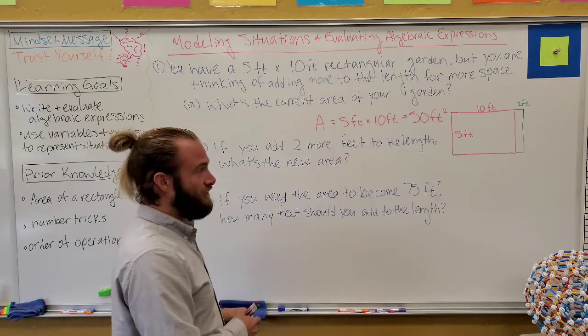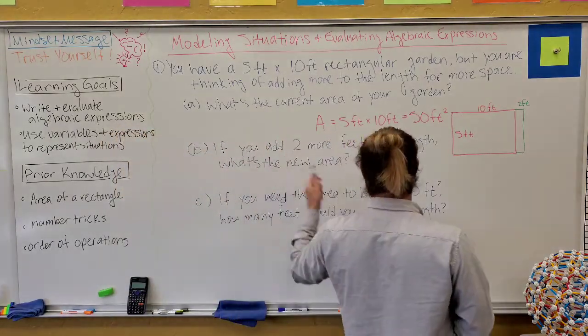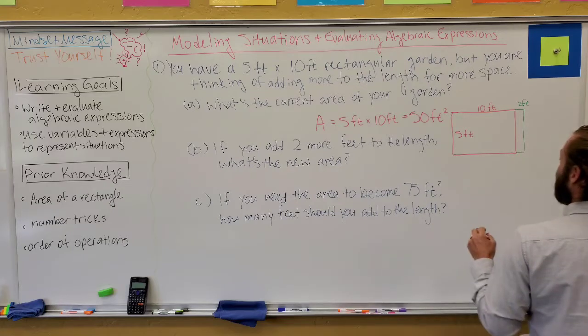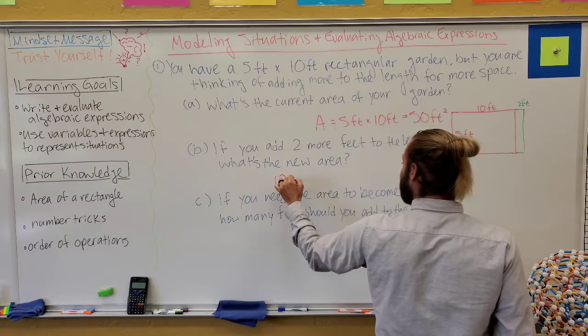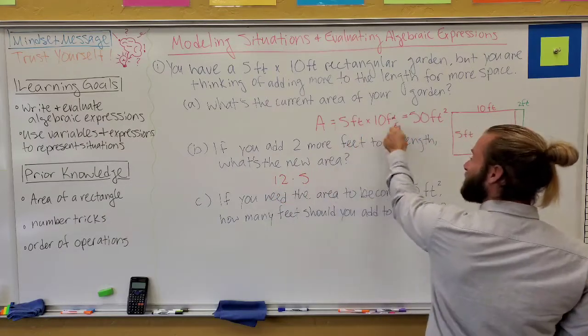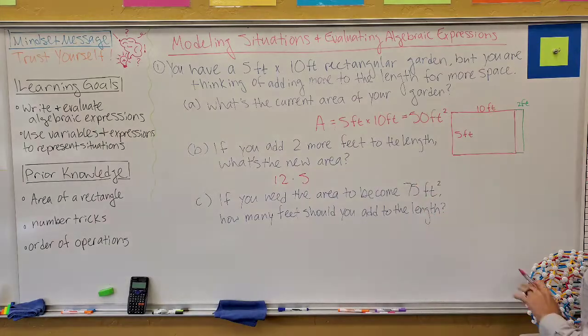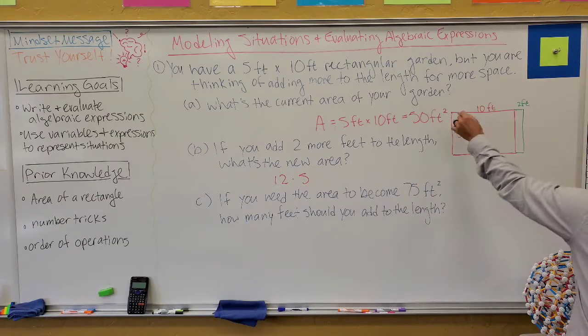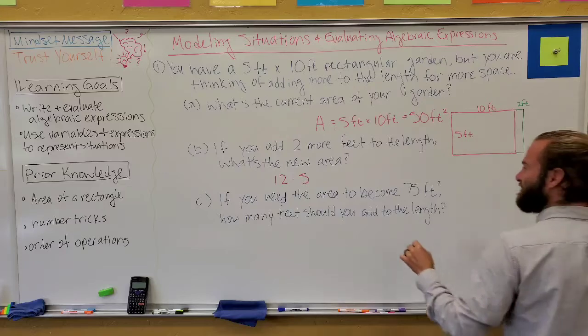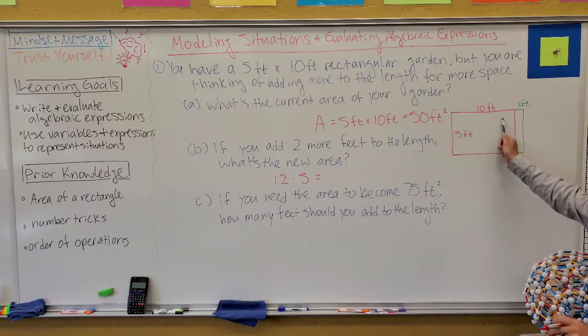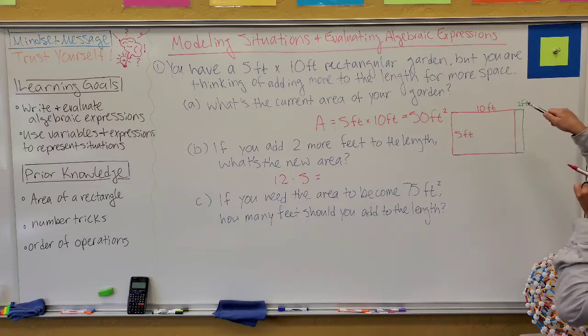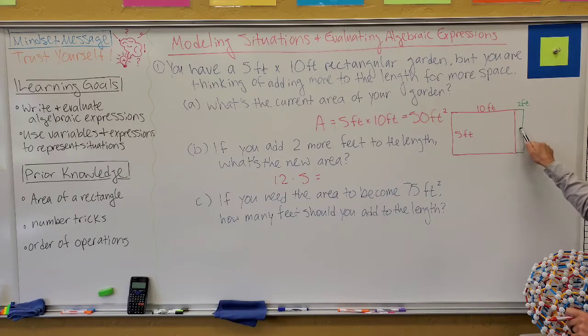So, different ways you could have done this calculation actually for part B. You maybe just realized that that turns this into 12 times 5. I'm going to leave the units out like I said. I'll put them in at the end, and that's acceptable. So this now has become 12 feet times 5 feet. Well, that might be easier to think of. I don't know if you thought of this or not, but I like to think of this as still having my original 5 times, or 10 times 5, whatever you want to do. But then I have 2 times 5 on top of that.